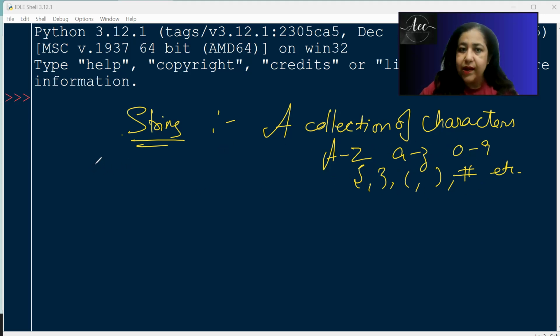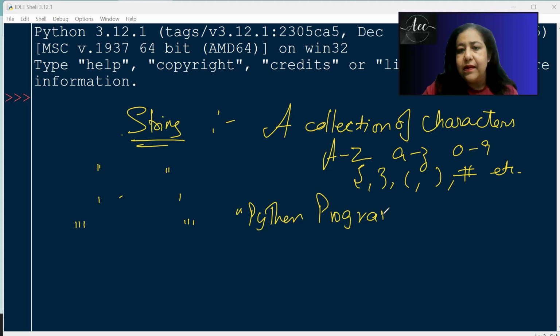And whenever we put strings, we can put that in double quotes, single quotes, or even triple quotes. So I can put a string in double quotes, I can put a string in single quotes, I can put a string in triple quotes. Generally when it is a single statement, a single word, we can put it in single or double quotes. For example, I want to write Python programming. So I put Python programming like this. I have given double quotes around it. I could have given single quotes as well.